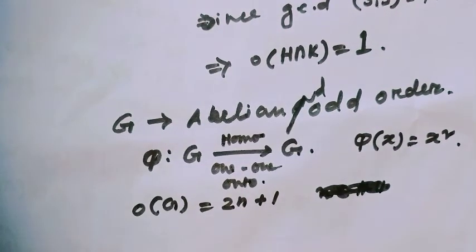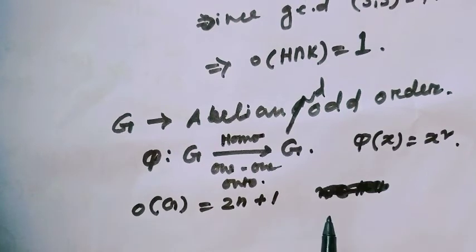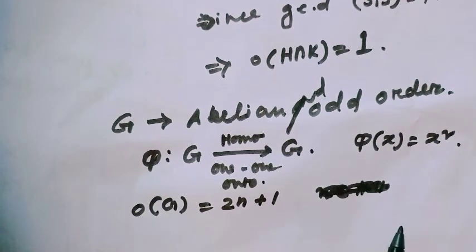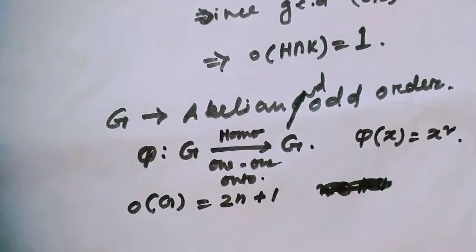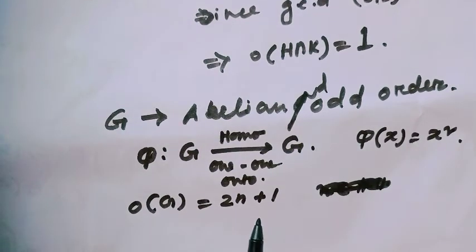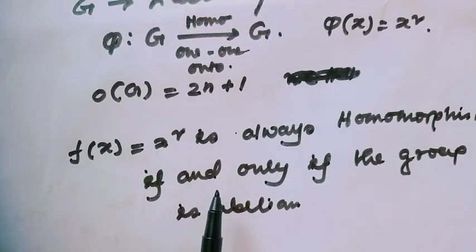Since the group is a finite order group, we all know that if the mapping is one-one, then it always implies onto, or if it is onto, then it always implies one-one. We have to prove either the mapping is one-one or onto. At first, we have to prove the mapping is a homomorphism. Proved in my earlier video.